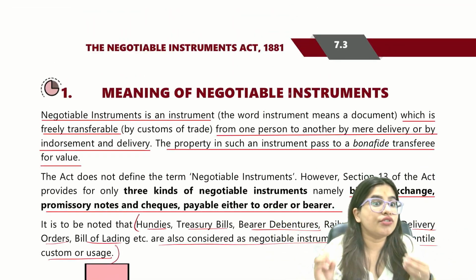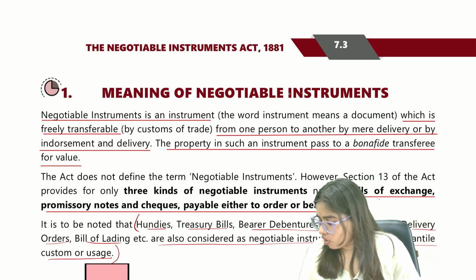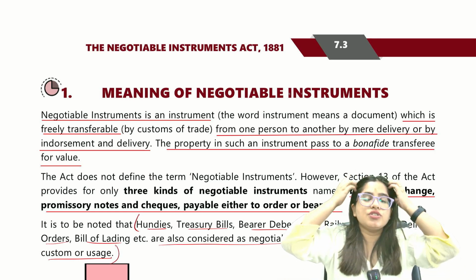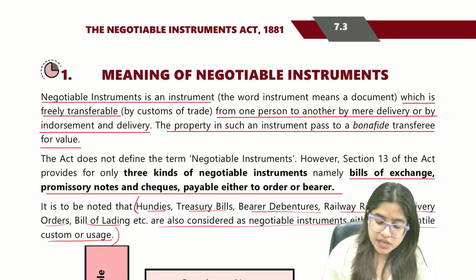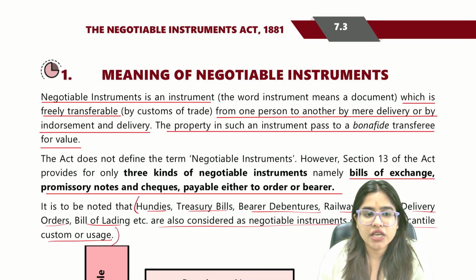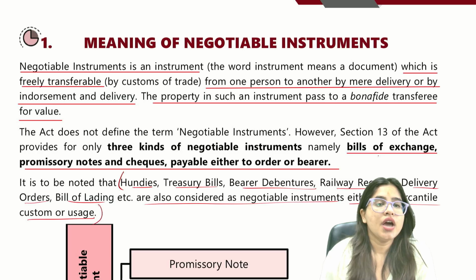Now we are going to start the real chapter. Are we all ready? Everyone, please come to page number 7.3. Meaning of negotiable instruments. Please come here. What is given?